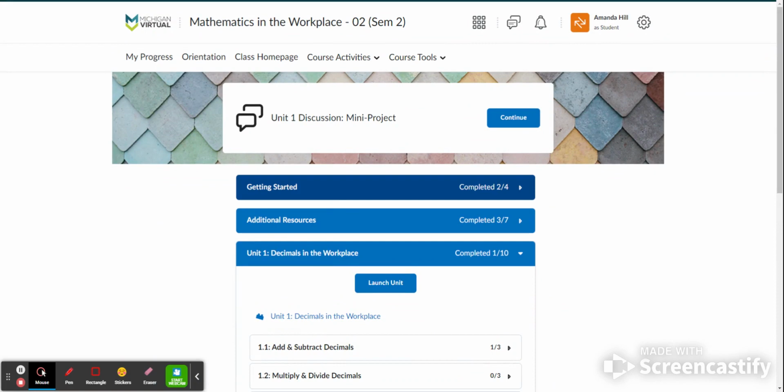Other important things for you to look at is when you submit something, if you want to see feedback on it, you can go to the My Progress tab and then the quizzes or assignments, discussion boards, and that will take you there. You could also go to course activities and then click on discussions, assignments, quizzes, and that will take you to where you can see feedback that I've left you. Sometimes you may want to go into the assignment. The feedback is actually left in the assignment and not where you can just read it until you open it. So make sure you open everything up.